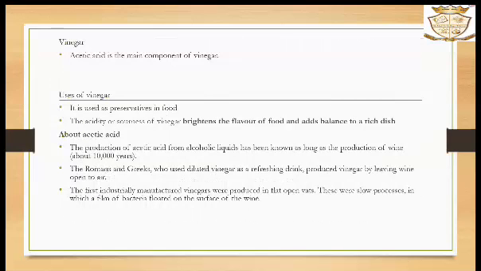Next one is vinegar. Acetic acid is the main component of vinegar. There are some uses of vinegar. We all know that it is used as a preservative in food. The acidity or sourness of vinegar brightens the flavor of food and adds balance to rich dishes. And some points about acetic acid are also included here.